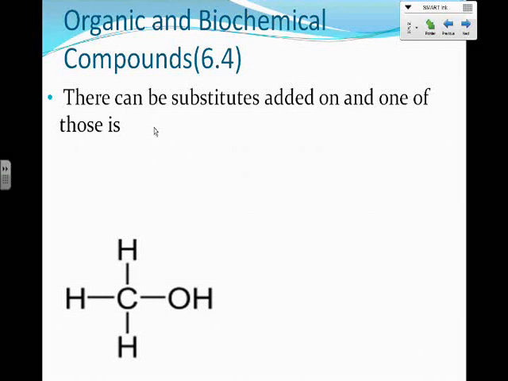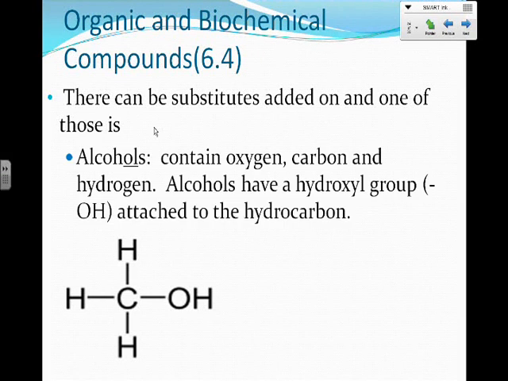Now, there can be substitutes added onto one of these. And so I can take a hydrogen off and replace it with different substitutes. And one of these substitutes are called alcohols. Now, alcohols contain oxygen, carbon, and hydrogen. And they always have a hydroxyl group, which is this OH group right here, and it's attached to the hydrocarbon. So if we pluck a hydrogen off, put a hydroxyl group on, then this becomes an alcohol. And instead of being methane, it becomes methanol, because for alcohol, methanol, the endings again represent one another.